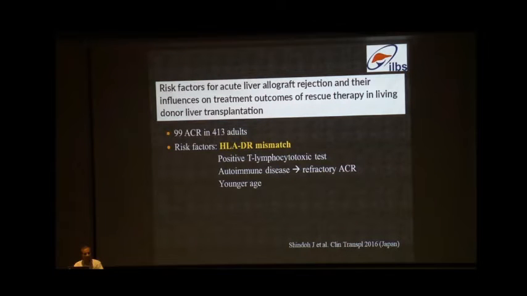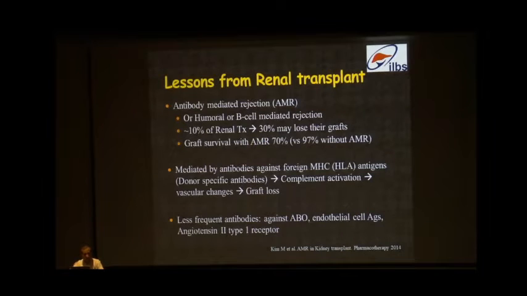So about the risk factors of liver allograft rejection. This is a study in adults where they have shown that HLA mismatch is an important predictor for recurrent allograft rejection apart from autoimmune disease and younger age. So what are the lessons from renal transplant? Because in the renal transplant setting, antibody-mediated rejection is more common, seen in around 10% of the renal transplant patients, and 30% of these patients may lose their grafts. So graft survival is poor when there is AMR in a renal transplant setting.